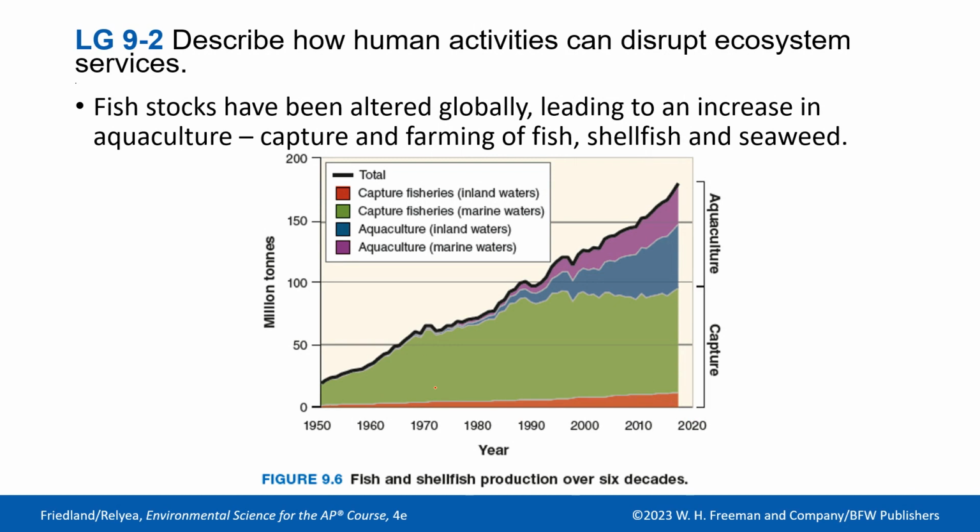And so from the 50s to about 1975, the only real way that we were getting fish was by capturing them and eating them, right? But then there seemed to be a takeoff in aquaculture. And aquaculture, if you don't know what it is, is the farming of fish, shellfish, and seaweed. So, they will build these facilities or dig out these ponds and keep fish that way, right?